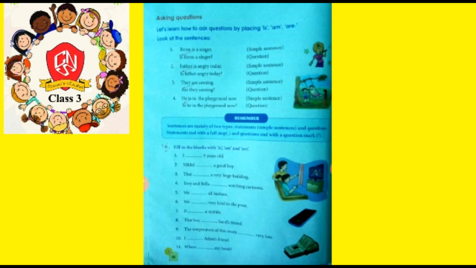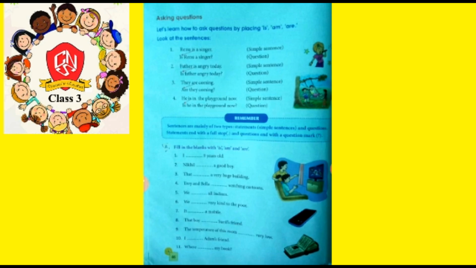Now in order to convert a simple sentence into a question sentence, what we have to do? We have to simply change the position of the helping verb. Now in case of question sentences, we have to bring the helping verbs before the nouns or the pronouns. Now as you can see the example, Renu is a singer. Now it is a simple sentence, a normal statement. This is not a question.